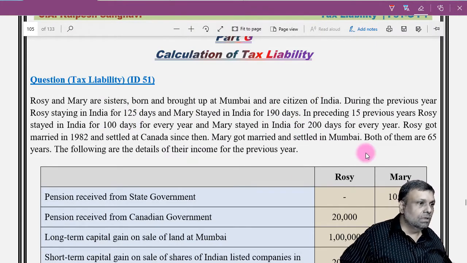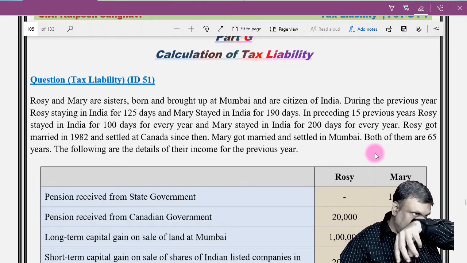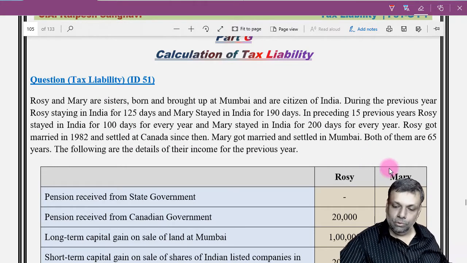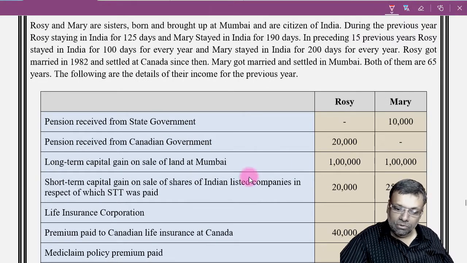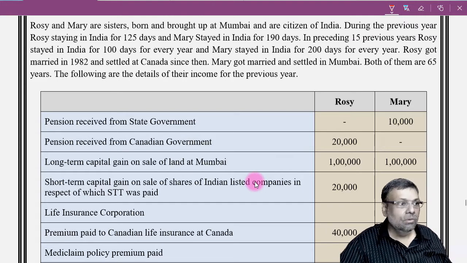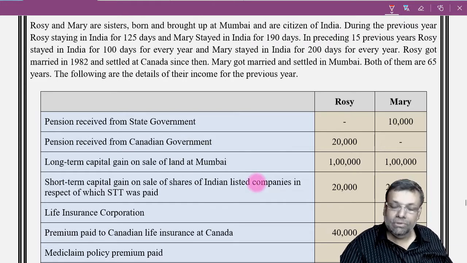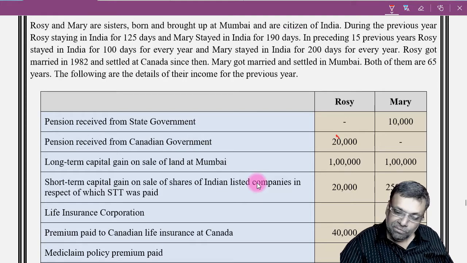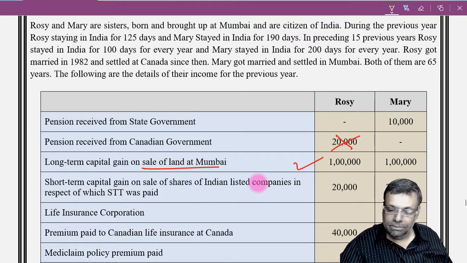Okay, now let's do the computation very quickly. She is a non-resident in the first situation, Rosie. So foreign incomes will not be taxable in India. Now, this pension received from the Canadian government, first of all I'm discussing only Rosie, so this will not be taxable. Long-term capital gains on the sale of land in Mumbai will be taxable.